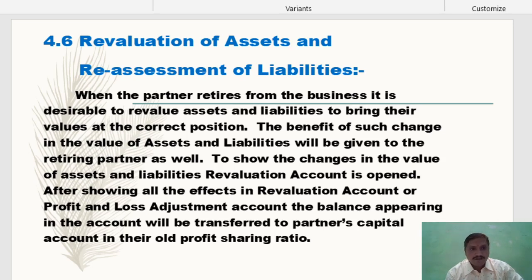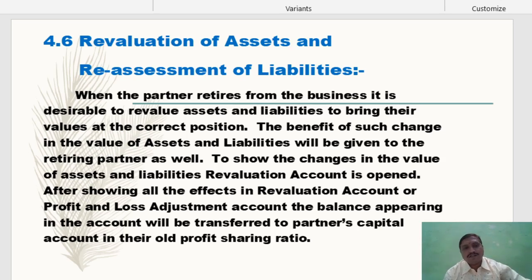Means profit on revaluation is also transferred to the retiring partner and the other partners, so it is transferred to all partners in their old profit sharing ratio, whether revaluation profit or revaluation loss. If the revaluation account has a debit balance, meaning the debit side is more than the credit side, it is a loss. The loss is debited to partners and credited to revaluation account, because the loss amount is recovered from partners. So the entry for loss on revaluation will be: all partners' capital or current accounts debit to revaluation account.